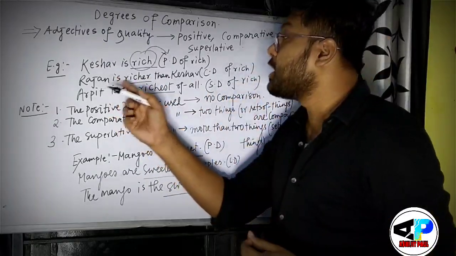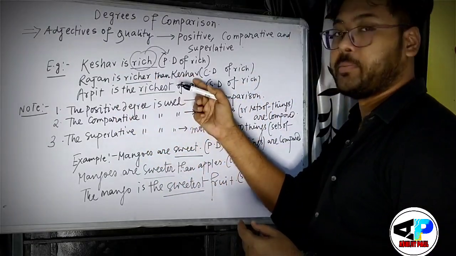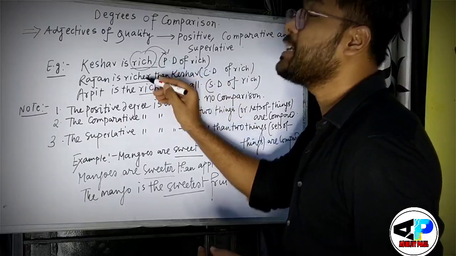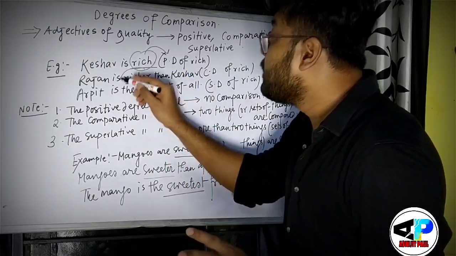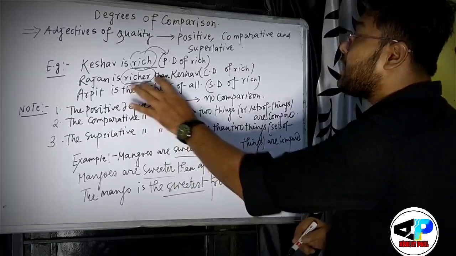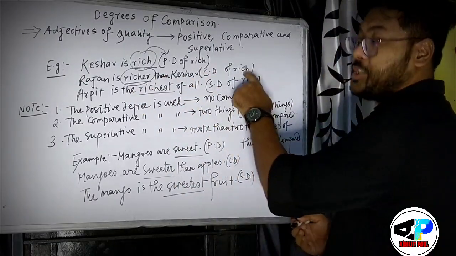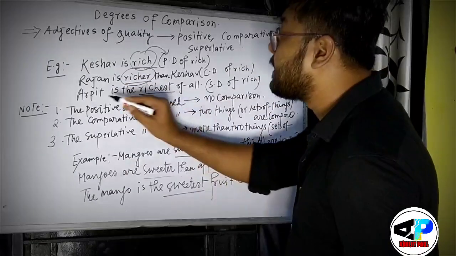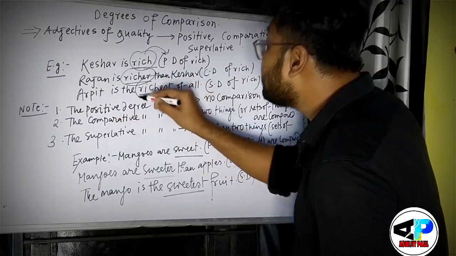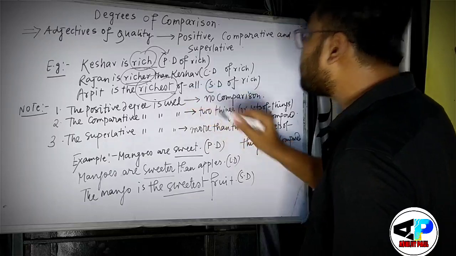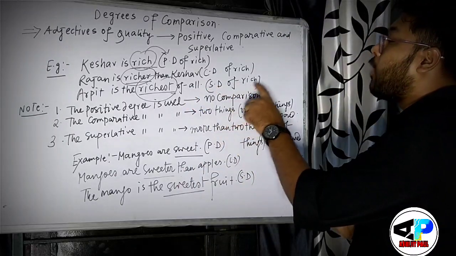See, Rajan is richer than Keshav, right? So here rich is not used. Here I have used richer, and richer is known as the comparative degree of rich, right? And in the third sentence, Arpit is the richest of all, and richest is the superlative degree of rich.